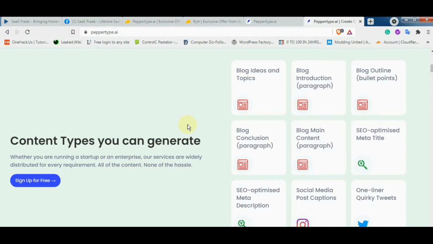So you will get a good taste of both copywriting and long form of content. However, if you are searching for a tool that will help you in copywriting, I will personally suggest to go with either Write Sonic or Write Cream. Okay, but if you are searching for a tool that can help you in long form of content or blog post, then this is something that can help you.